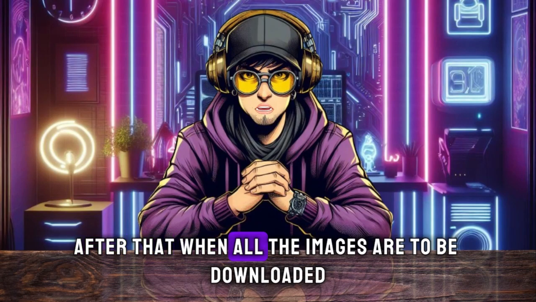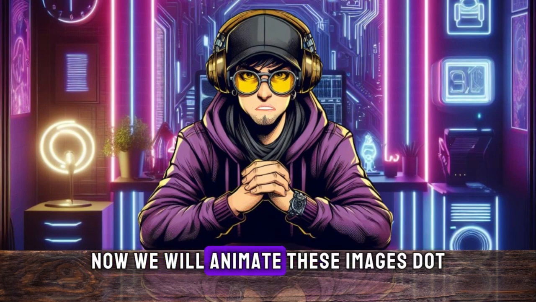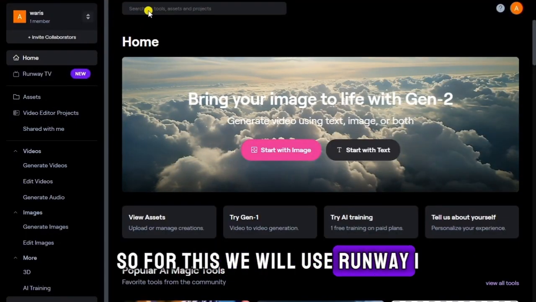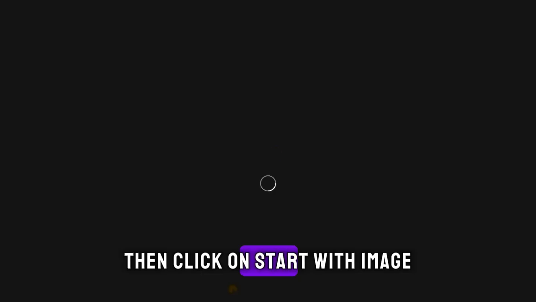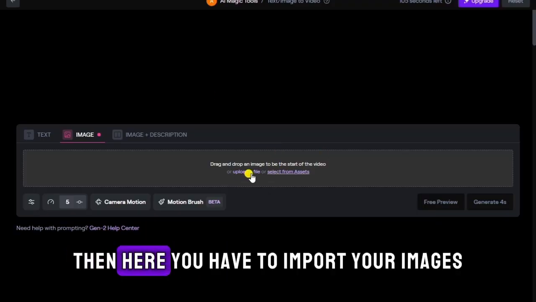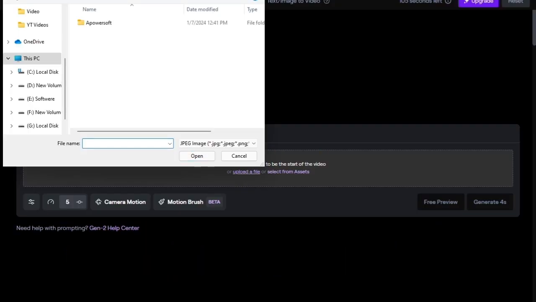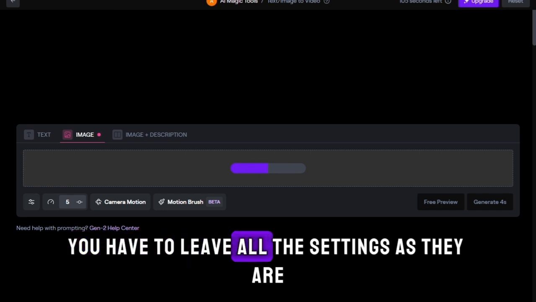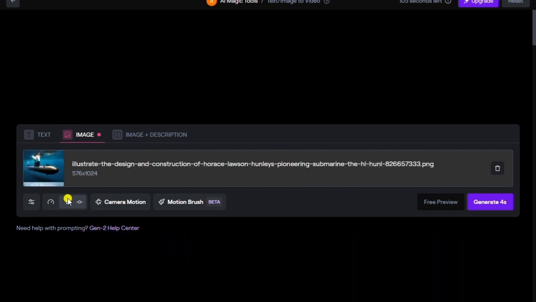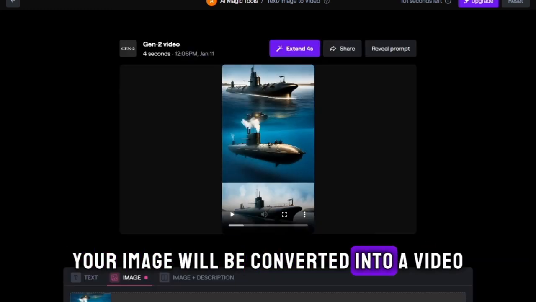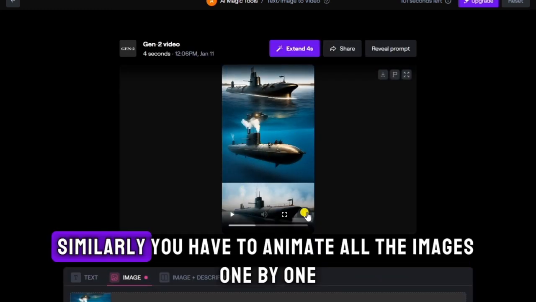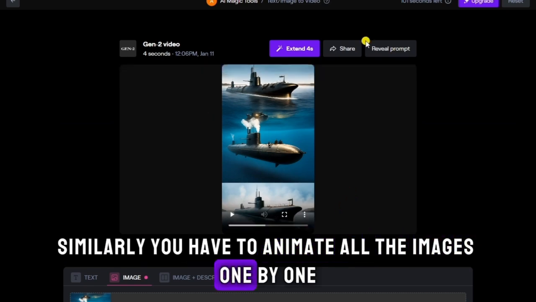After all the images are downloaded, now we will animate these images. For this, we will use Runway AI. You just have to create an account on it, then click on Start with Image. Then here you have to import your images, and after that, leave all the settings as they are and click on Generate. Then in a few seconds your image will be converted into a video. Similarly, you have to animate all the images one by one.